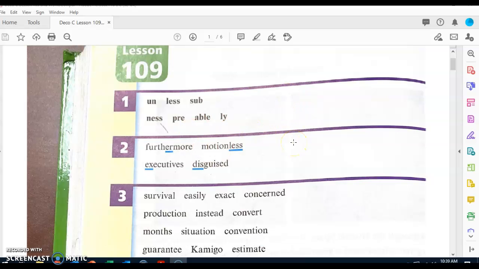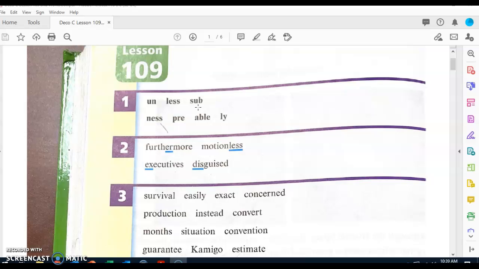Today we're going to be working on lesson 109. Let's go ahead and touch part 1. Let's see if you remember a meaning for each of those affixes. Touch the letters UN. What's one meaning of un? Not. Touch the letters LESS. What's one meaning of less? Without. Next word. Touch the letters SUB. What's one meaning of sub?